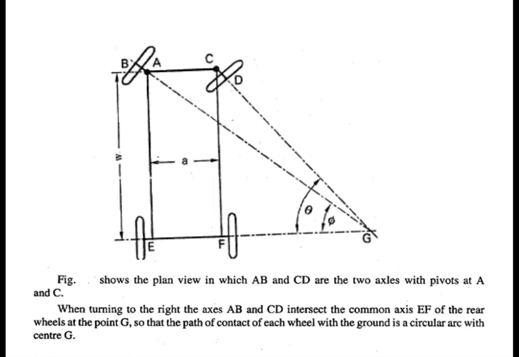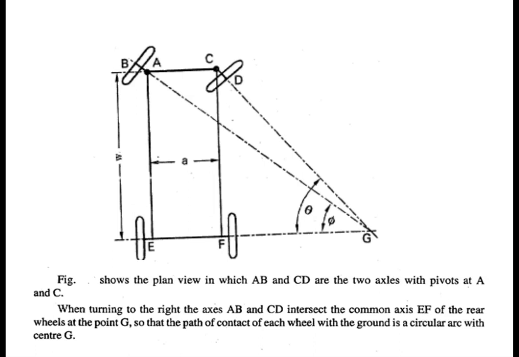So if you take this inclination, you can see the inclination here. From C to D, when the right turn is there, what will happen? The inclination for this is a larger angle. Okay, theta is larger. Whereas the inclination from A, B, which is inclined up to the common point here, G, what is happening? The angle is here phi. So theta is greater than phi.